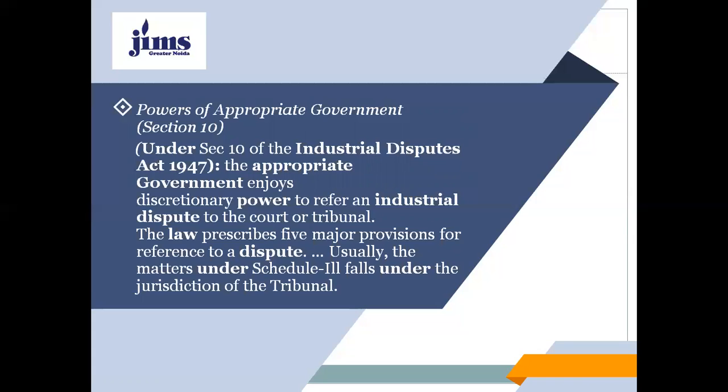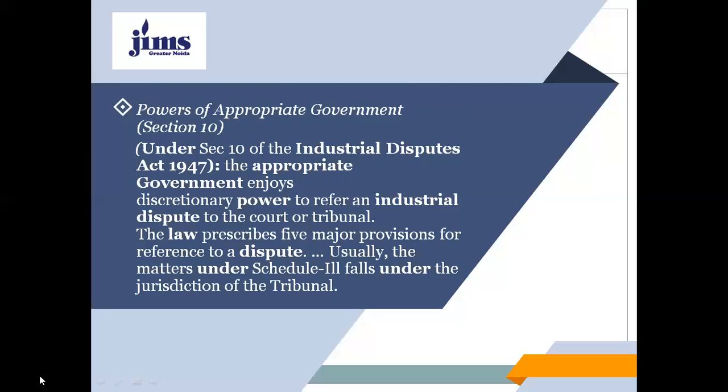Now, my dear students, we'll talk about the powers of the appropriate government given under Section 10 of the ID Act 1947. Under Section 10 of the ID Act, the appropriate government enjoys discretionary powers to refer an industrial dispute to the court or tribunal.